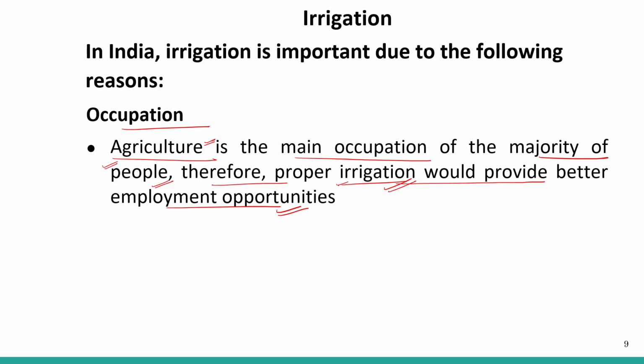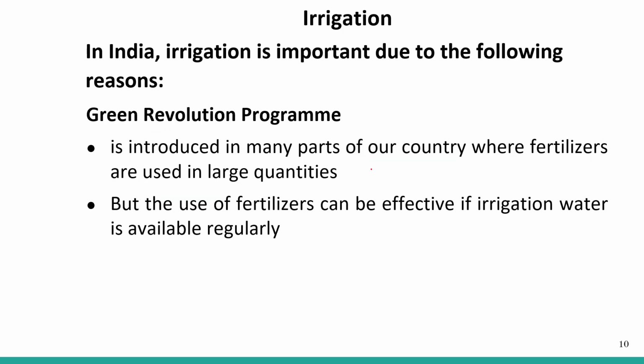So if the irrigation facilities are not proper in our country, there will be a great loss on the front of agriculture. There will be a great loss to our country, right? So to have better employment opportunities, our irrigation facilities should be proper.